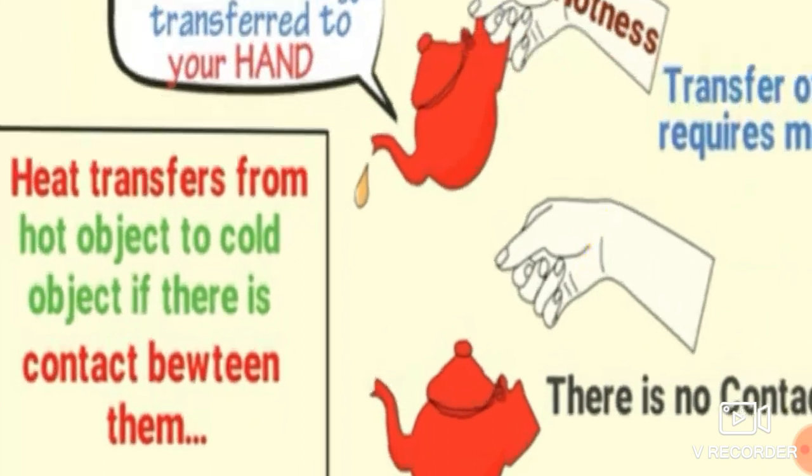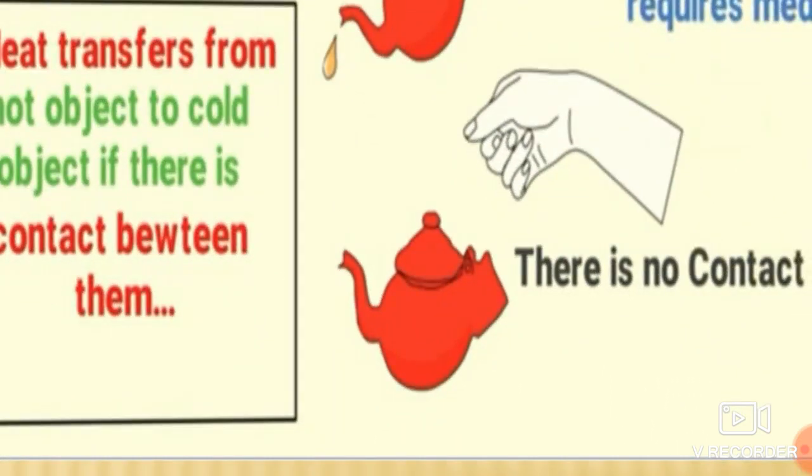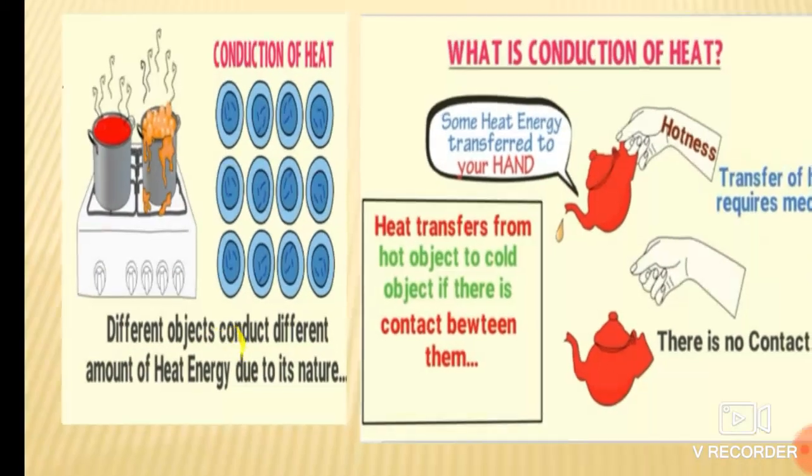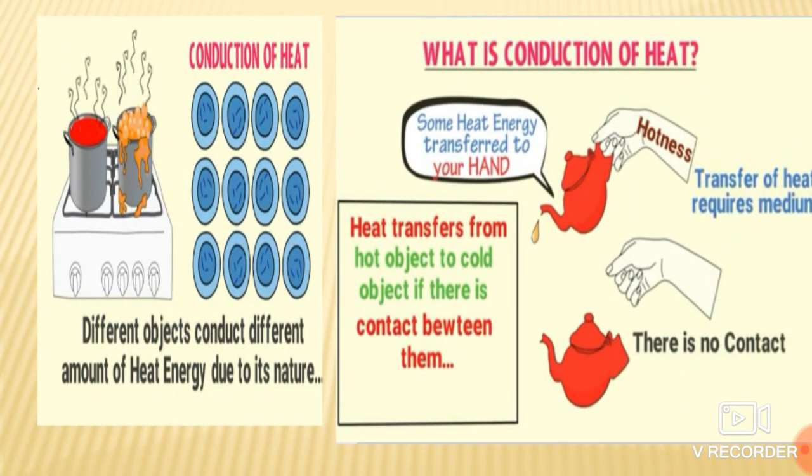But if there is no contact, if you do not touch this hot object, then you do not feel any sense of hotness. If there is contact, then the heat energy, in the form of atoms, passes from one object to another object.